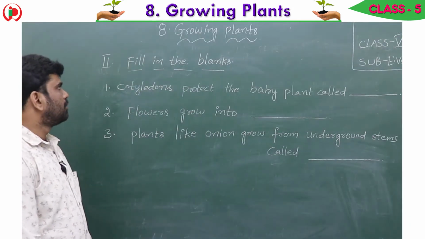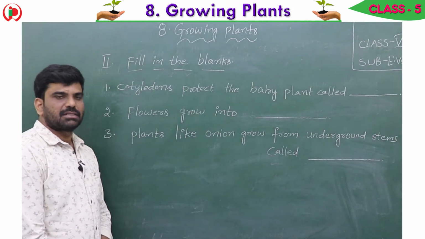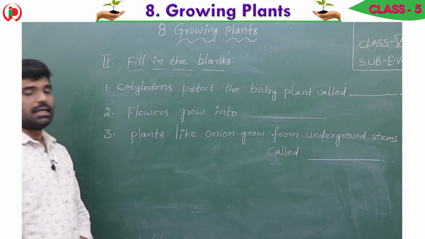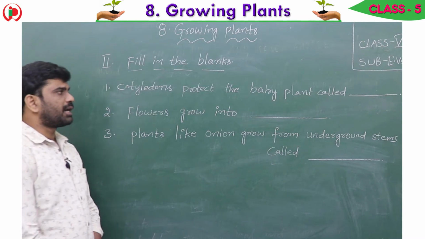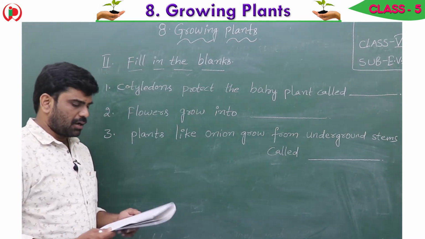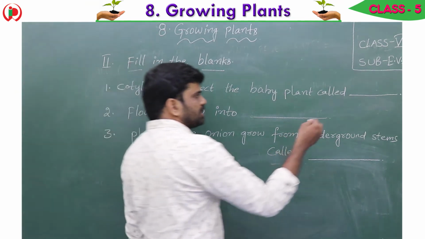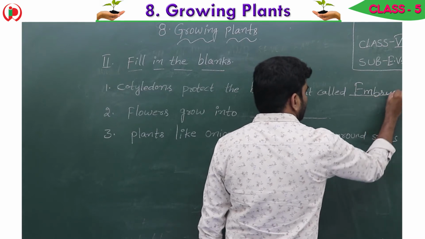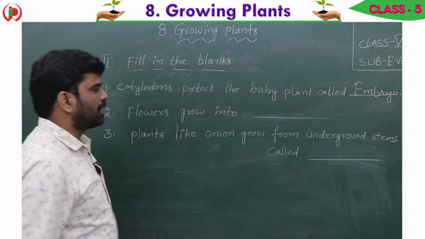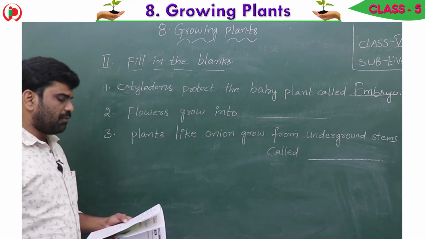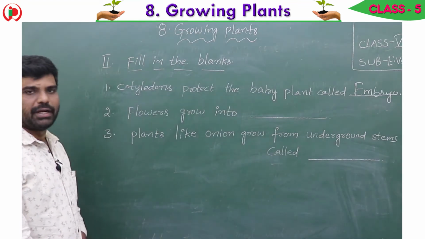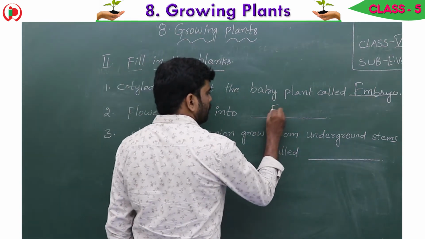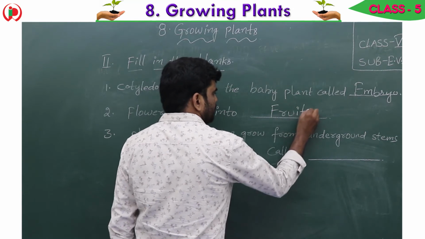Children, now see second one, fill in the blanks. First one, cotyledons are called seed leaves, protect the baby plant called dash. What is the answer? Embryo. Cotyledons protect the baby plant called embryo. Second one, flowers grow into fruits.